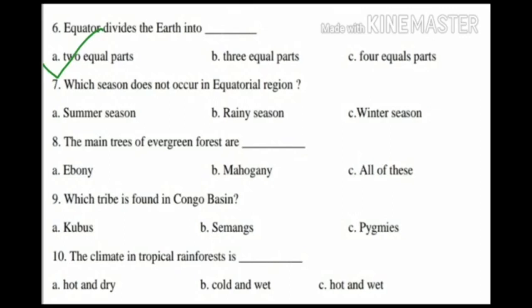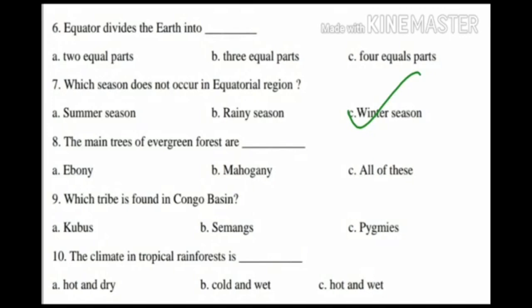Seventh question. Which season does not occur in equatorial region? Option A, summer season, option B, rainy season, option C, winter season. Option C, winter season. Which season does not occur in equatorial region?